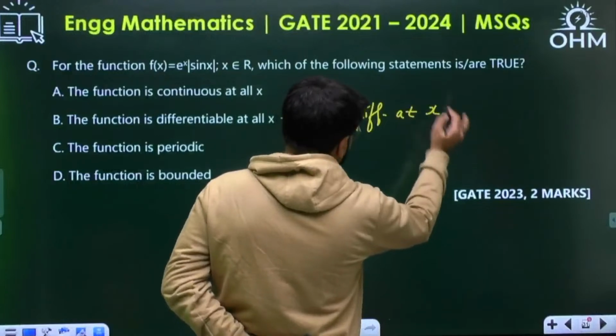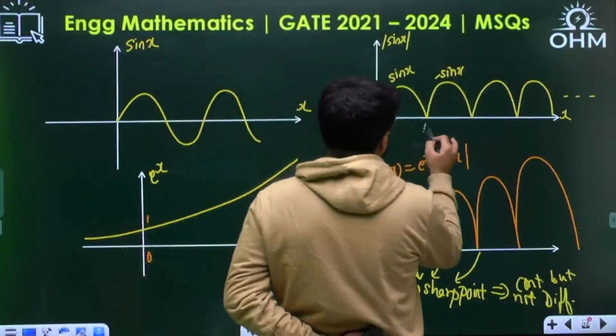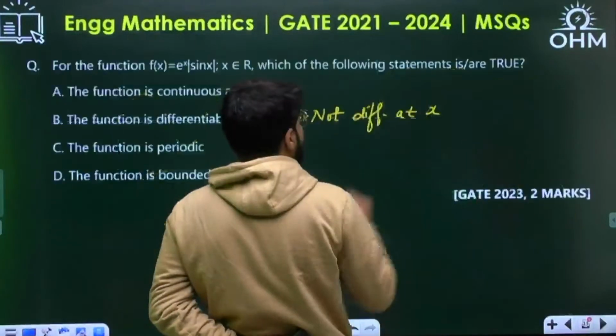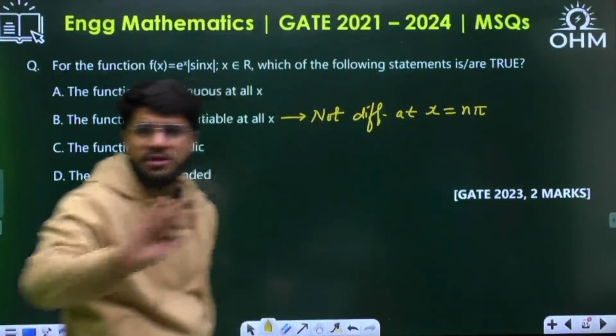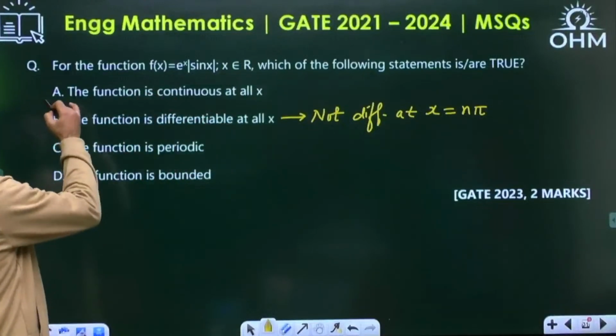At what points? I'll write that down. What are these points, dear? This is 0, pi, 2 pi, 3 pi. We know these points. So it is not differentiable at x equal to n pi, where n can be any integer, positive, negative, anything. So it is not differentiable for all x. So B is wrong. A is correct.